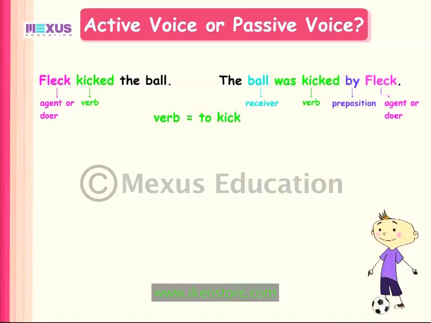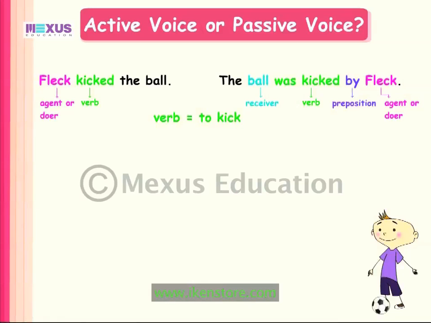In the first sentence, we do not add a preposition since it is in the active voice. Since the second sentence is in the passive voice, the preposition by is used after the passive verb was kicked, and then the agent Fleck is mentioned. The agent Fleck is the object of the preposition by.